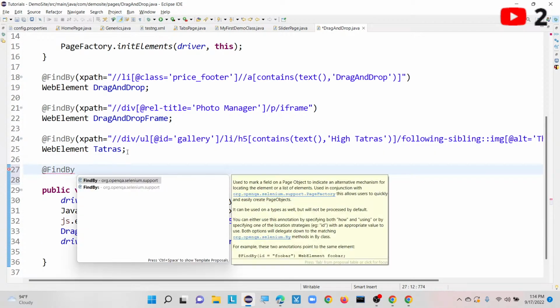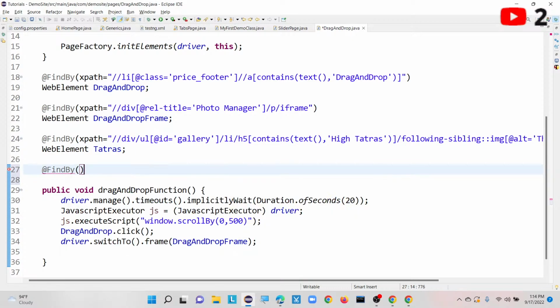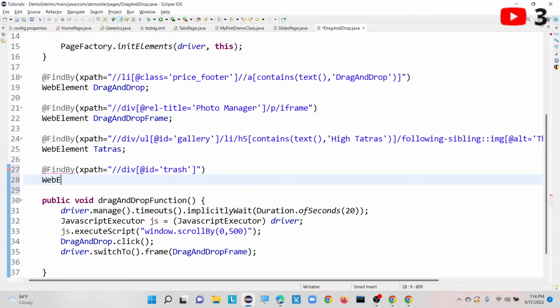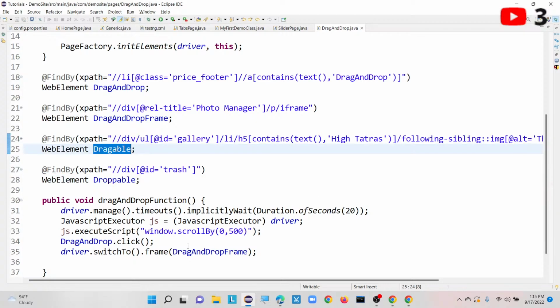Find by XPath equals to this one. Then what is my web element name? That is droppable. I will mention the first one here as draggable, and this one I can mention here as droppable. Okay, two XPaths I captured here. The first one is for draggable and the next one is for droppable.